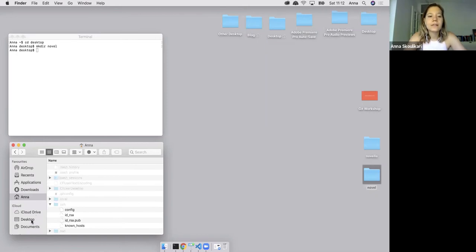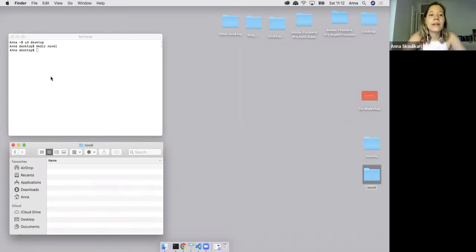So if I go back to my folder, we can see that in my novel folder, I don't have any visible files and I don't have any hidden files, not yet. Just a quick point for Microsoft Windows computers, in order to see hidden files, you have to change that in your view settings. There's plenty of YouTube videos online that show how to do that.